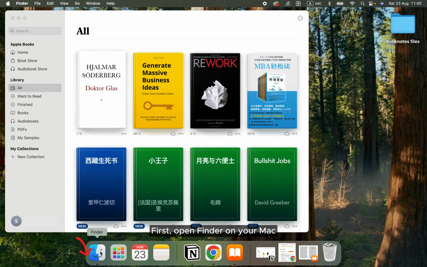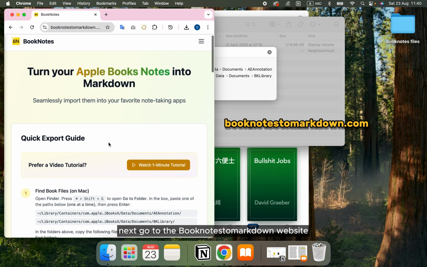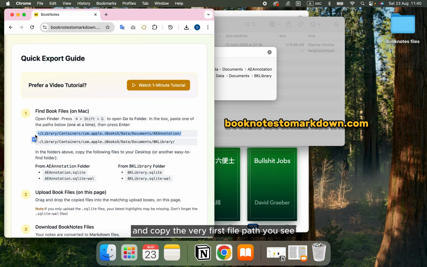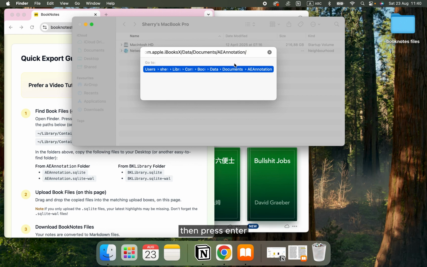First, open Finder on your Mac. Now press Shift-Command-G. This opens the Go to Folder box. Next, go to the BookNotesToMarkdown website right on the home page and copy the very first file path you see. Paste that file path into the Go to Folder box, then press Enter.